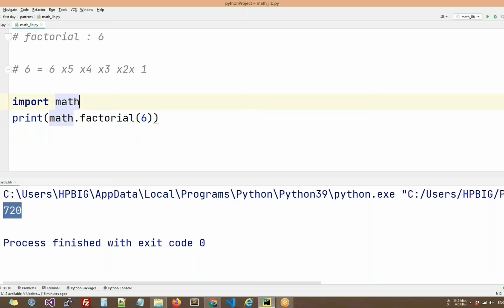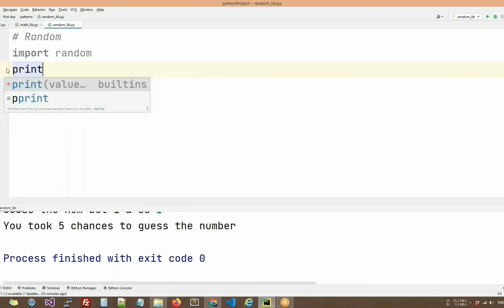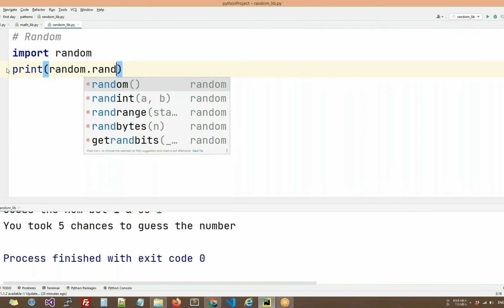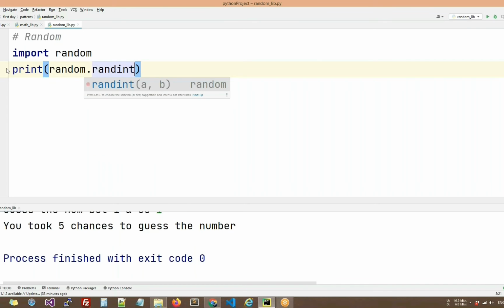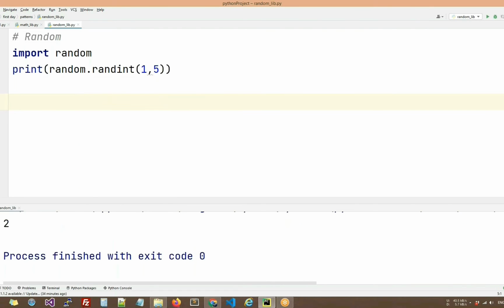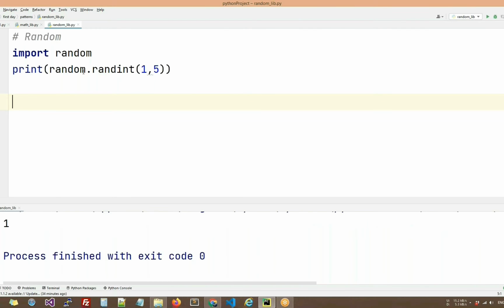Libraries are groups of codes or groups of functions that you can import in your code to get the desired output. Let's see one more program in which we will import the random library. Simply I'll import random and print random.randint. We will pass some values, say 1, 5, with the help of which I'll get some random values between 1 and 5. If I run this code, I got 2. If I run it again, I got 2 again, then 3, then 1.